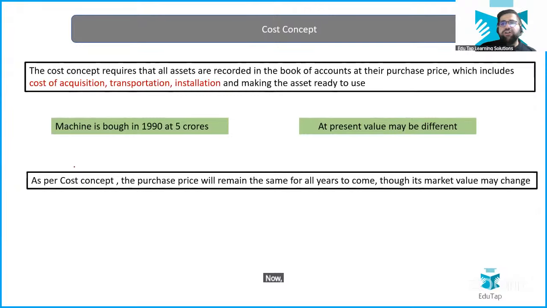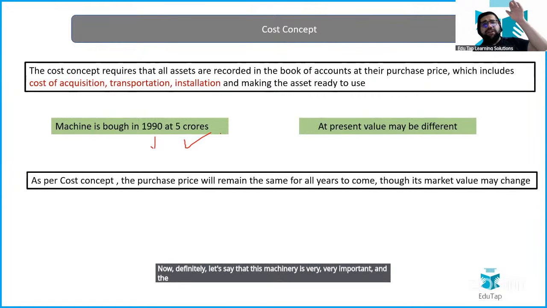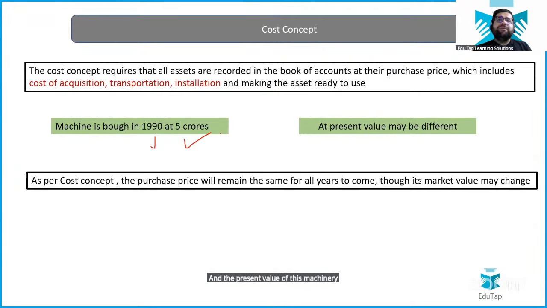Now, due to cost concept, there are some other terms which come into the picture. Let's say that you purchase a machinery in 1990 at 5 crores. Now, definitely, let's say that this machinery is very, very important and the value of that particular machinery has appreciated throughout the years. And the present value of this machinery can be more or less. For example, if the machinery is valuable, then the value will increase. But sometimes the value can decrease also due to depreciation, right? Let's say land. You purchase some land. Land value always appreciates. I have never seen the land value depreciating, right?